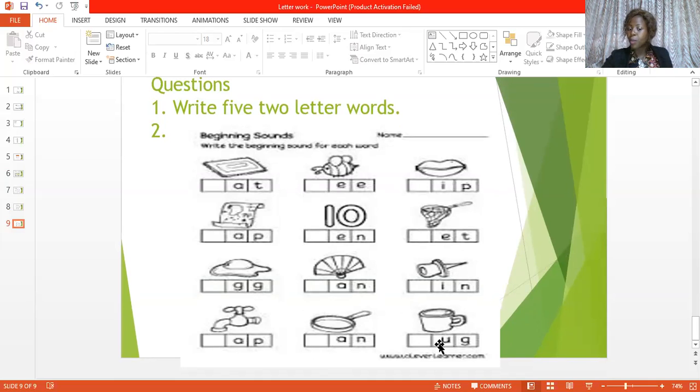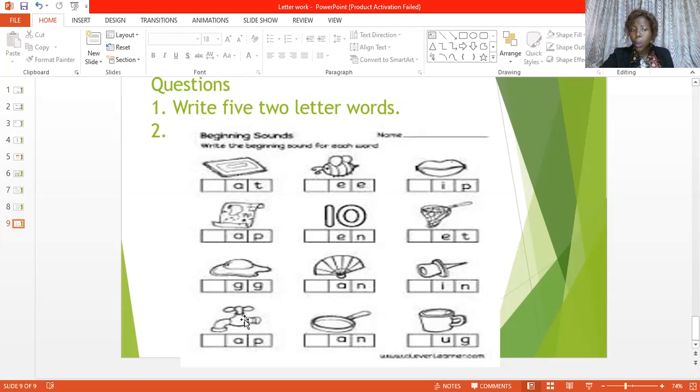Now you're going to tell me what this is. This is a mug. Mug. Okay, mug. Letter M sound as in what? Mug. Okay. Did you enjoy yourself? I enjoyed myself. And I know you have learned a lot.